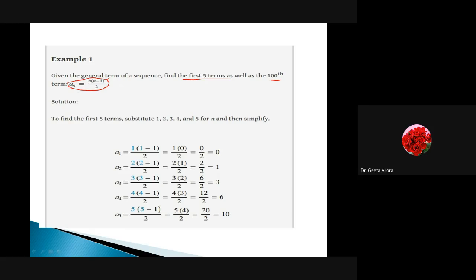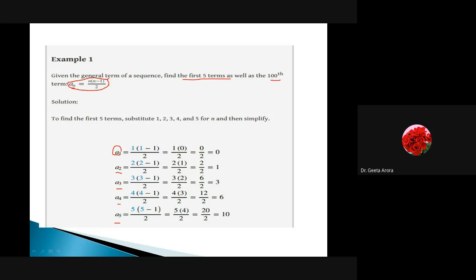This is our an. To find the first 5 terms, I have to put n is equal to 1, 2, 3, 4 and 5. If I substitute n is equal to 1, I am getting a1. Then at n is equal to 2, we are getting a2, then a3, a4 and a5.